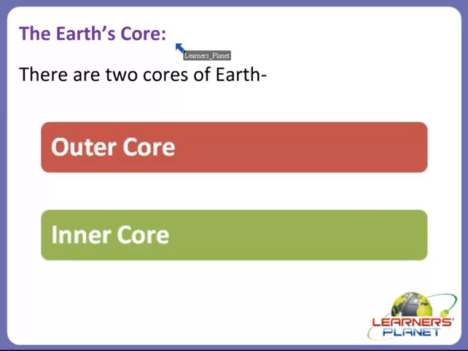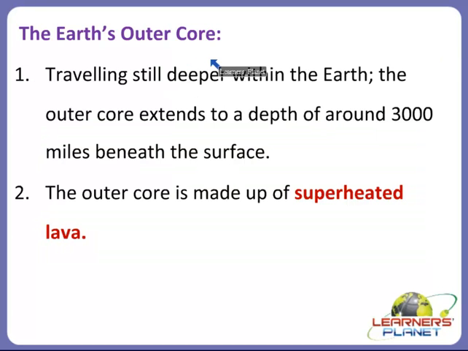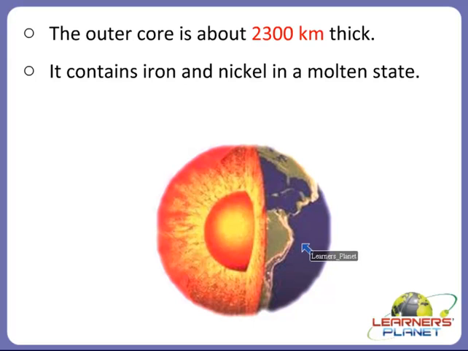Let us move on to another layer. Yes, it is the earth core. As you know that there are two cores of the earth, the outer core and the inner core, right? So let us study about them in detail. Yes, the earth's outer core. Traveling still deeper within the earth, the outer core extends to a depth of around 3000 miles beneath the surface, and the outer core is made up of superheated lava, right? Let us see. Yes, this is a picture of the outer core, right? This is the outer core. The outer core is about 2300 kilometers thick.